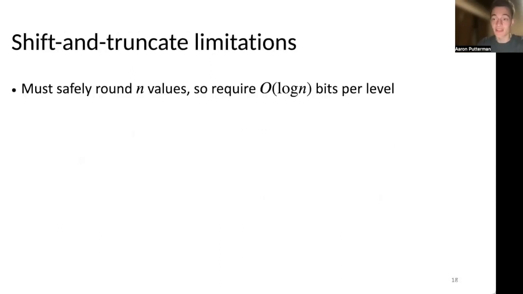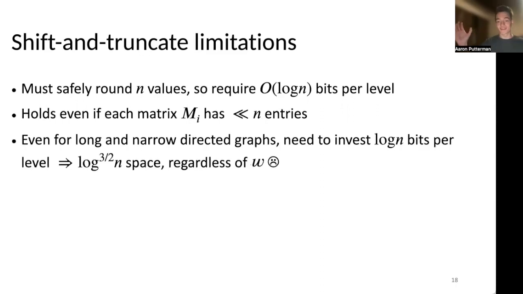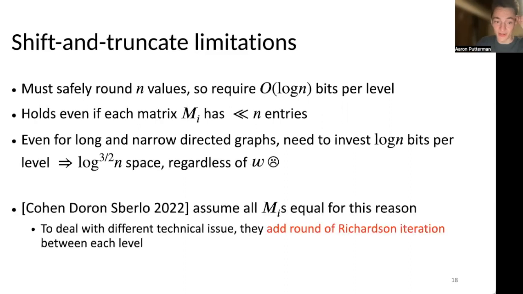However, there's one key limitation of this shifting and truncating method in our context. It turns out that if you have n distinct matrices, in order to have the randomness be good enough, you need to invest at least order log n random bits in that level. This will even hold when the dimension of each matrix is very small, that is, when W is much smaller than n. So even for these long, narrow directed graphs, you would still need to invest log n bits per level. Because you have square root log n levels, this leads to log to the 3/2 n space, even if W is very small.